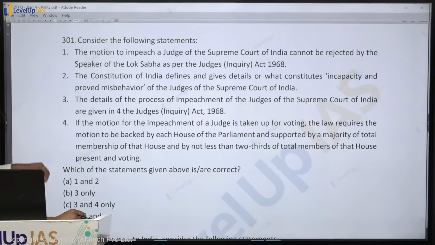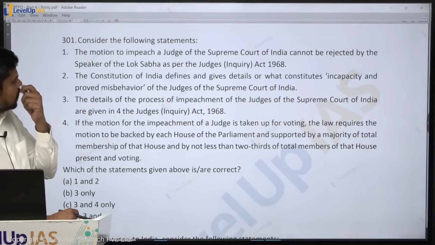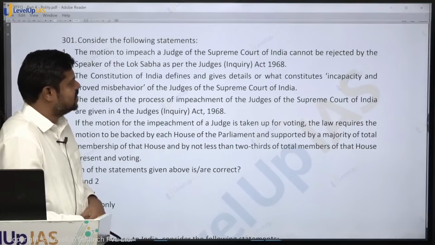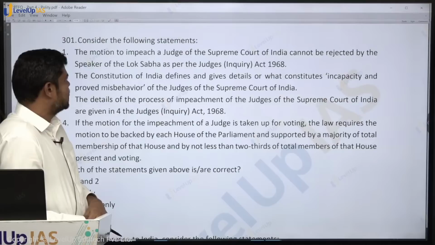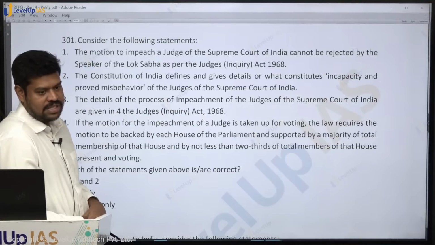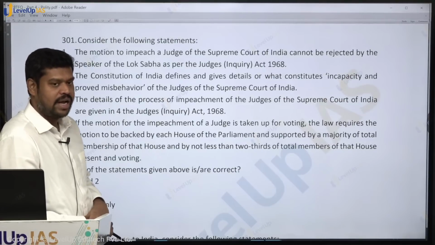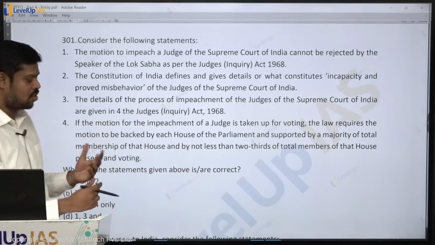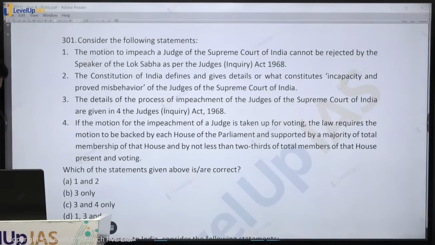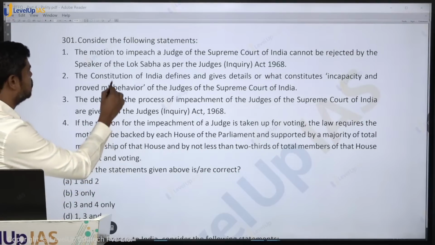Okay, so consider the following statements. The motion to impeach a judge of the Supreme Court of India cannot be rejected by the Speaker of the Lok Sabha as per the Judges Enquiry Act. It is again subject to the discretionary power of the presiding officers. So not just the Speaker; if they want to introduce it in the Rajya Sabha, the Rajya Sabha chairman can also reject it.